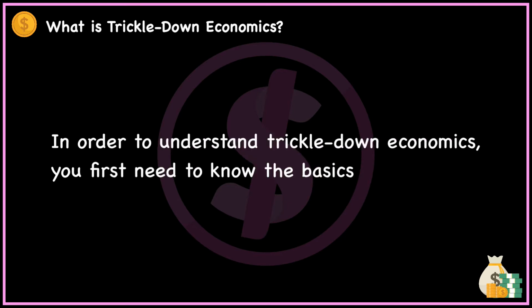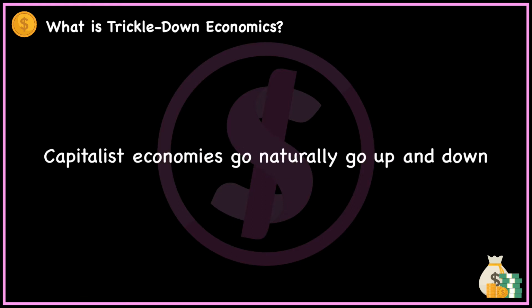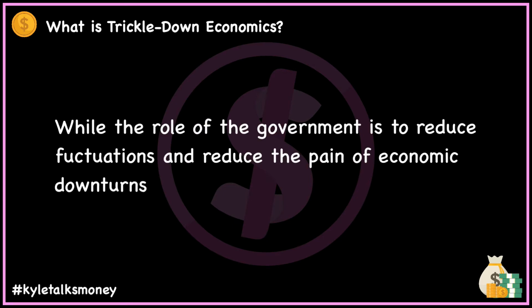To understand trickle-down economics, we have to iterate some economic basics. First off, all capitalistic economies undergo natural ups and downs. In times of prosperity, economic activity is high and jobs are easy to find. In times of recession, a country's economy produces less and people have trouble finding jobs. Government steps in to try to help smooth out these fluctuations and dull the pain of sharp economic downturns.